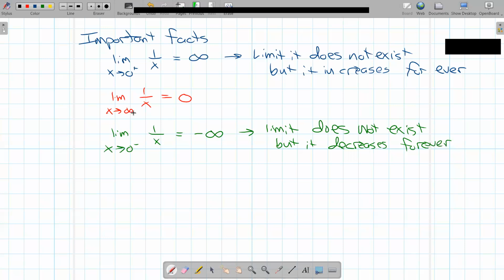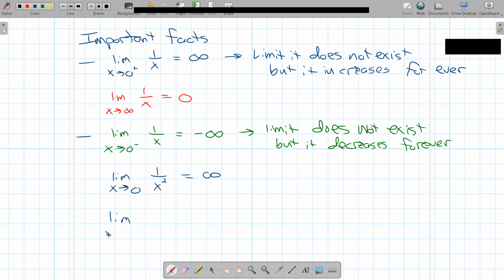Okay, so important fact. Let's throw one more in here. Limit as x approaches 0 of something like 1 over x squared. Since I'm squaring it, I don't have to worry about the left and right. They do the same thing. That one's just infinity.